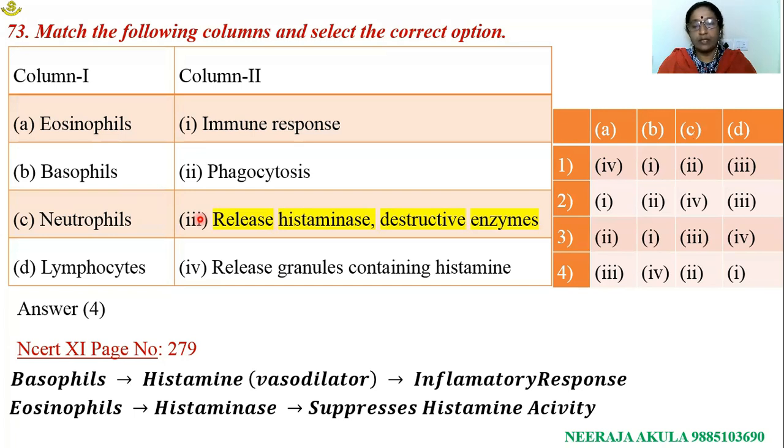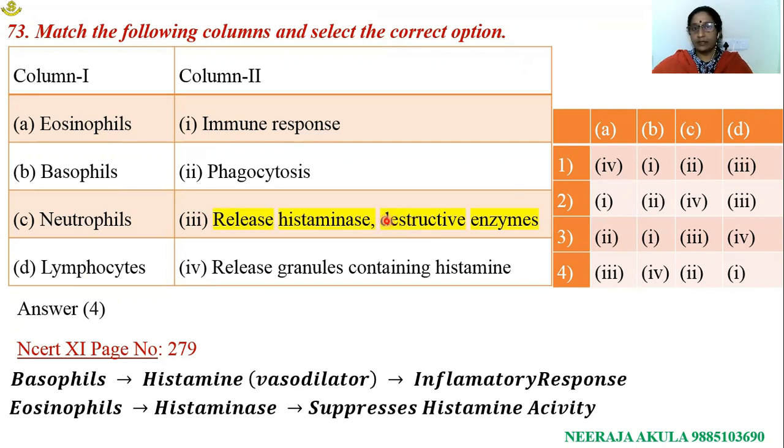Basophils or mast cells are involved in the release of histamine. Histamine causes inflammatory action. This inflammatory action does not prolong for a longer period of time. It is mainly due to the enzyme histaminase, which is produced by eosinophils. It suppresses the activity of histamine. That's the function of histaminase.